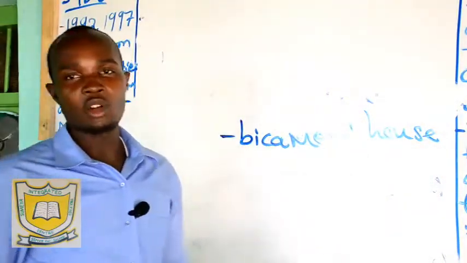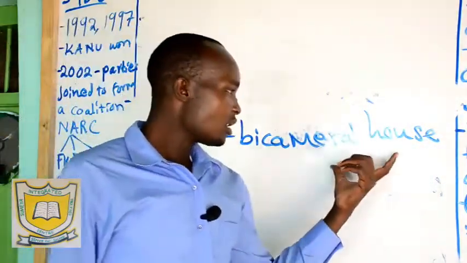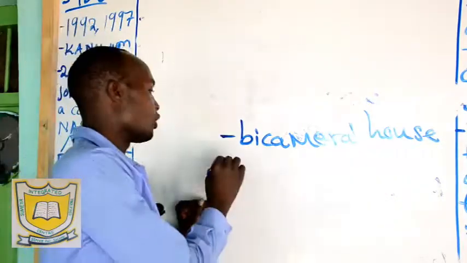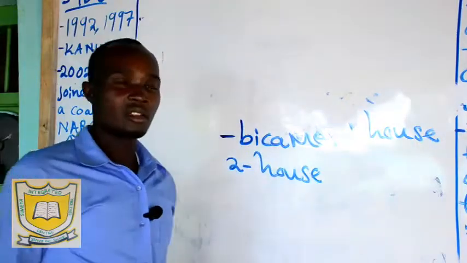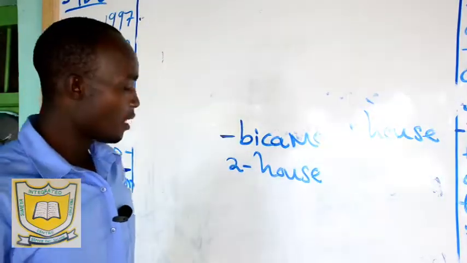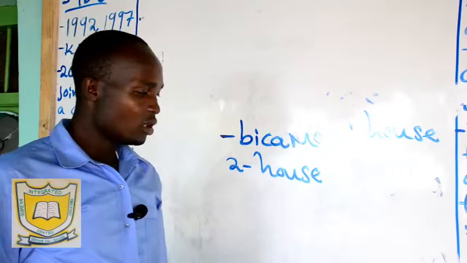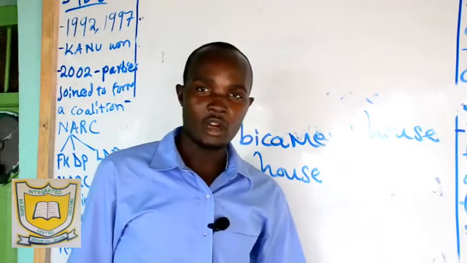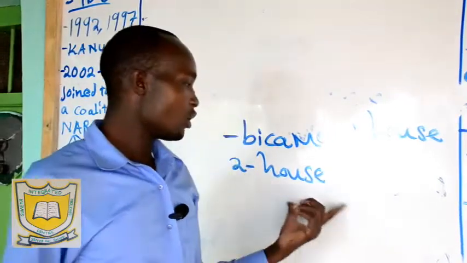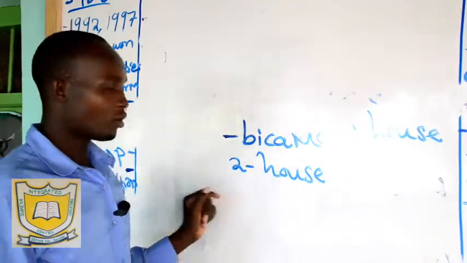What do we mean by bicameral house? This is a type of parliament where we have two houses. Initially Kenya used to operate with only the National Assembly. But according to the new constitution, it was enacted that after a general election the government will form what we call the two houses of the parliament. And in Kenya, we have two houses of the parliament or legislature.